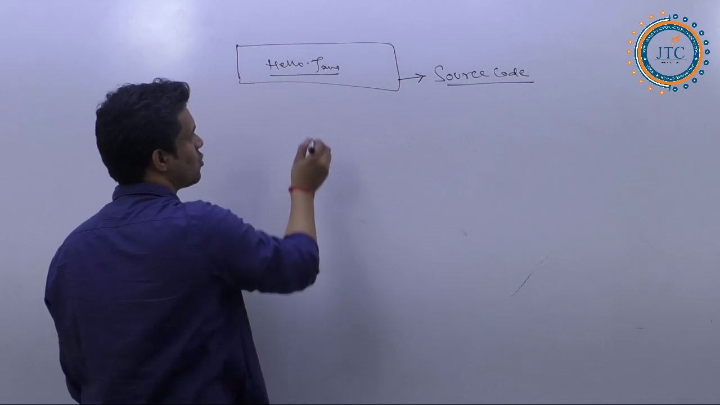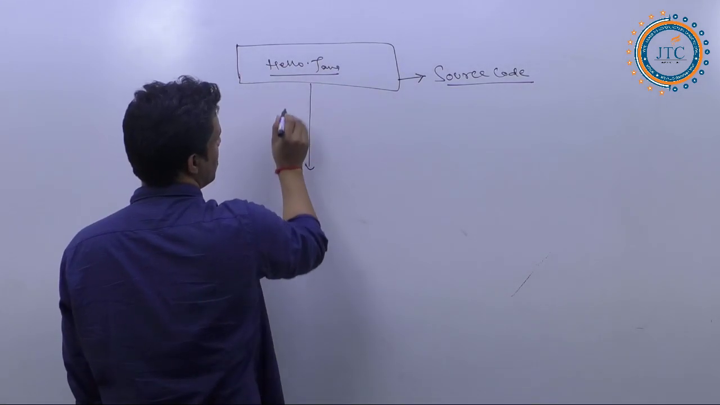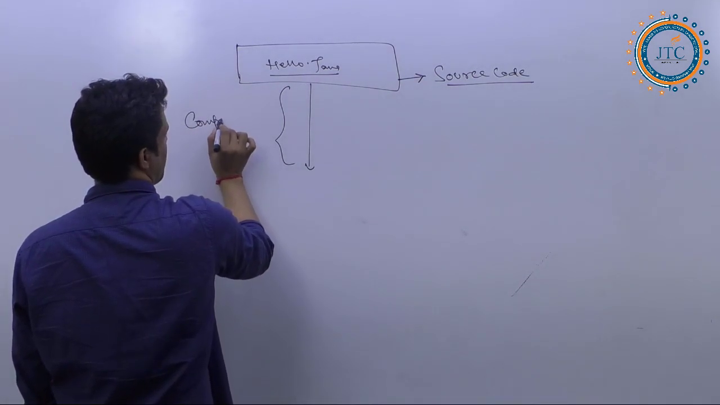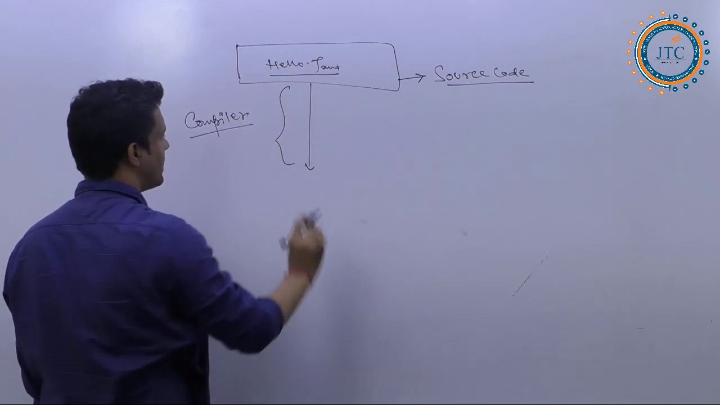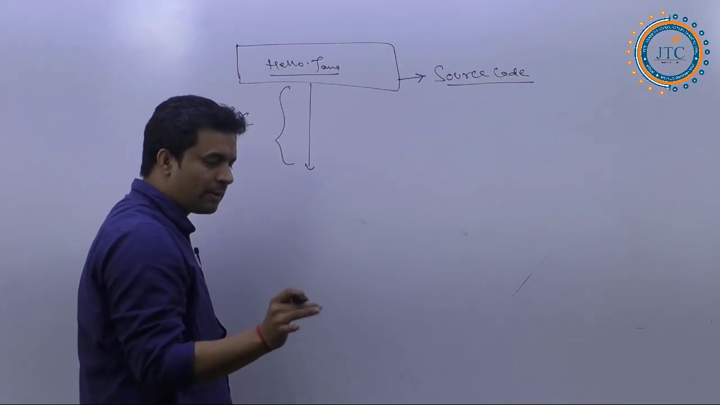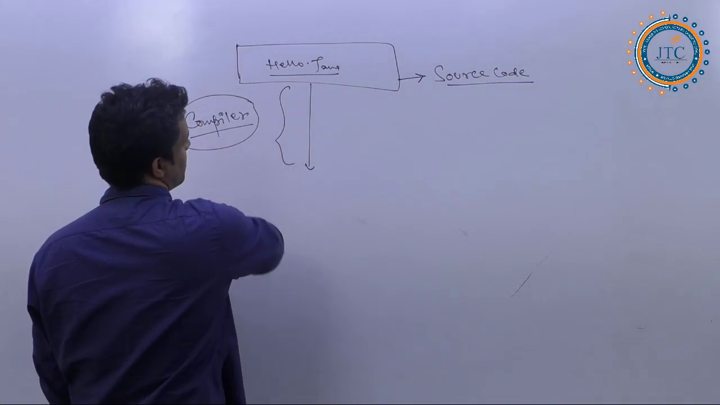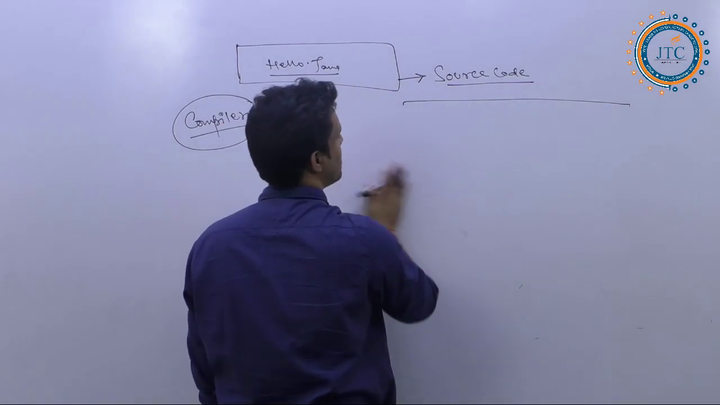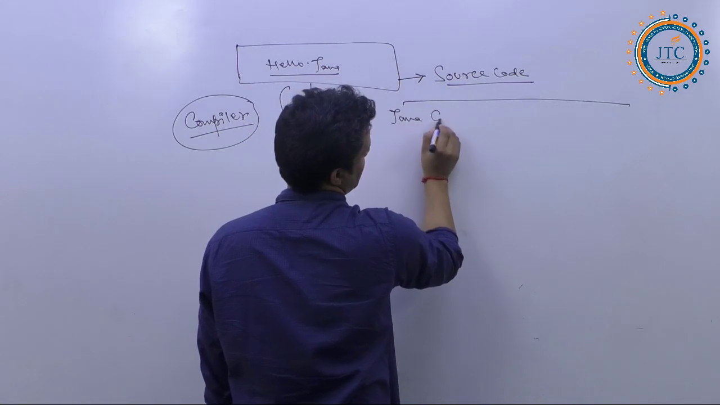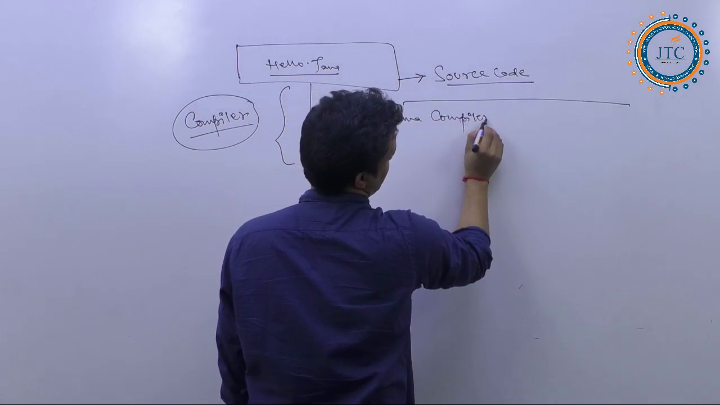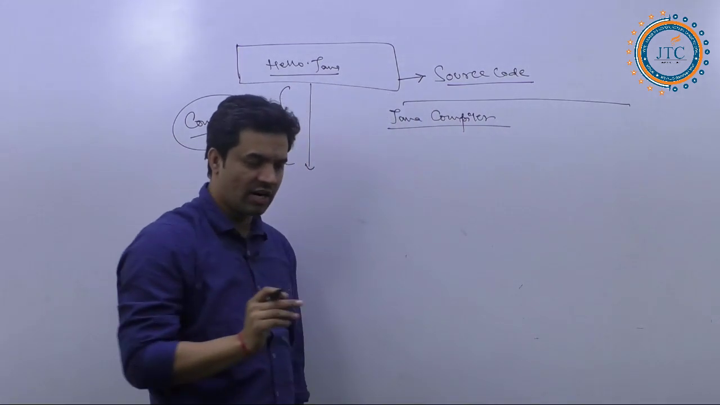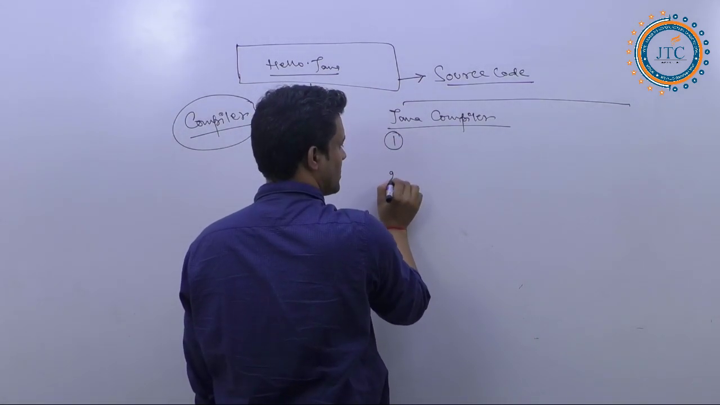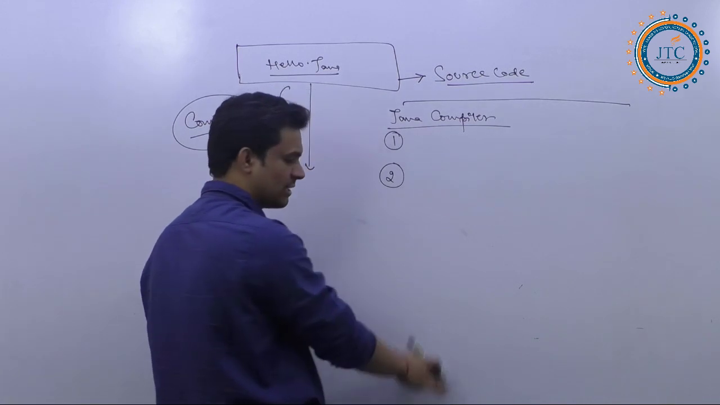After this, you compile the source code with the help of the compiler. What exactly is the task of the compiler? Here I'll explain what the Java compiler is. The Java compiler is responsible for two things.